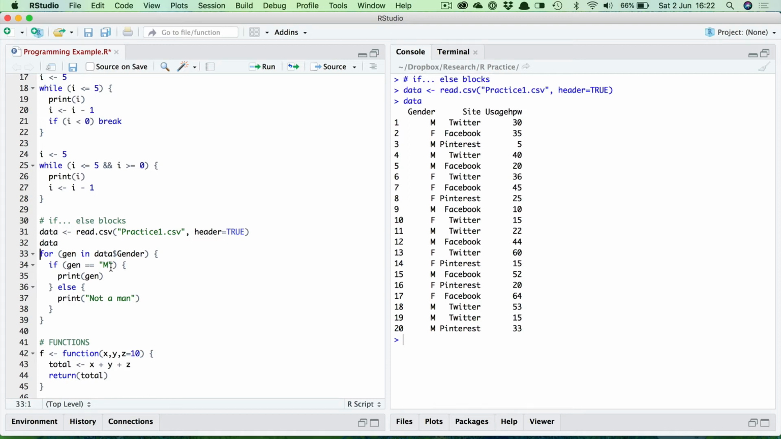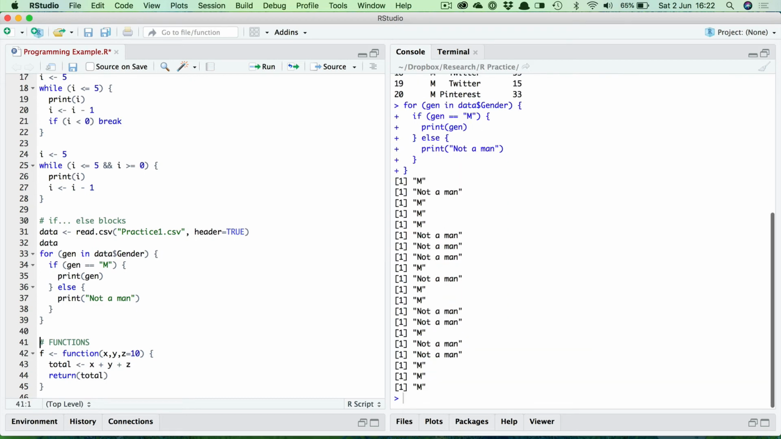So here you can see it's going to check, is gen equal to M? If yes, if that's true, print what's in gen, which would be an M in this case. If not, if it's an F, print not a man. So let's run this code now. And there it does exactly what I wanted. It's looping through the gender variable, checking what's in there. If it's an M, it prints M. If it's an F, it prints not a man.